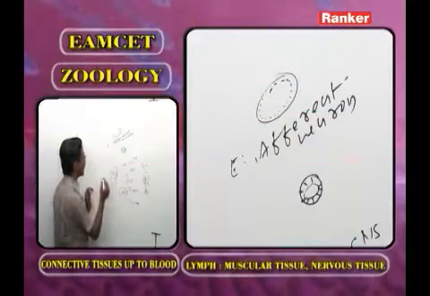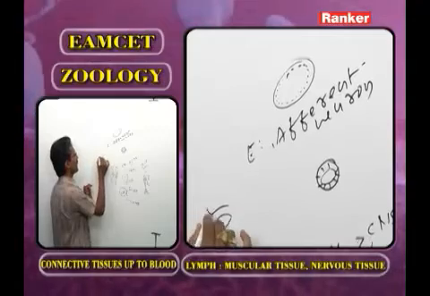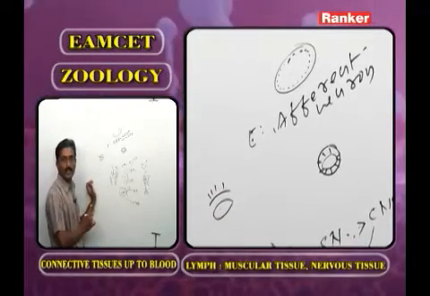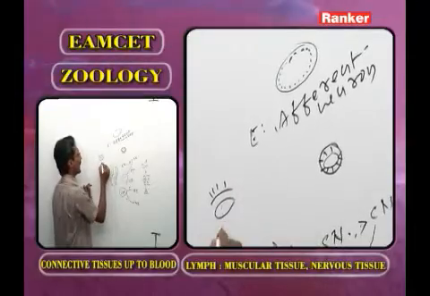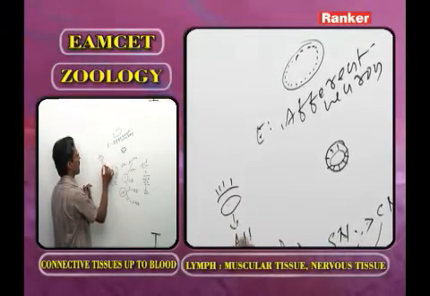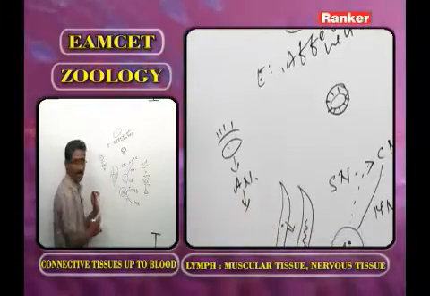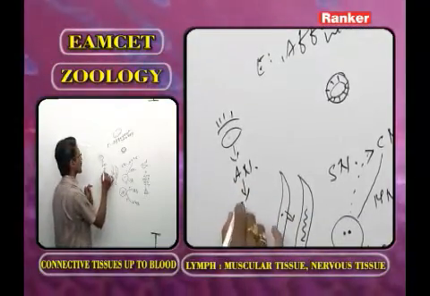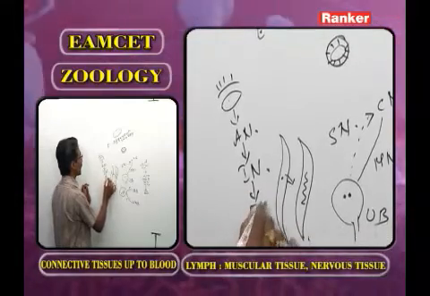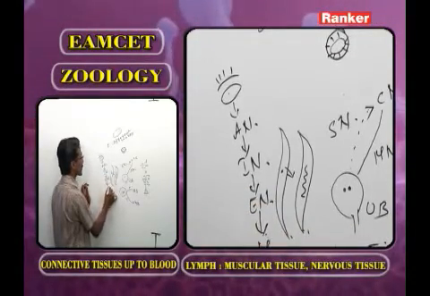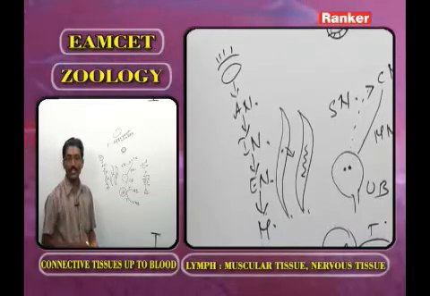Now as we observe, this part is the eye. That means it is the sense organ. From the sense organ, the information is received by the afferent neuron. From the afferent neuron, the information goes to the interneuron. Then it goes to the efferent neuron. Then it goes to the effector, the muscle. Now you have to identify the correct answer.